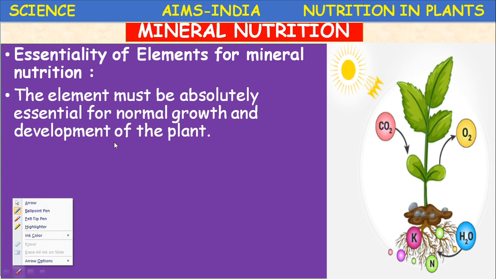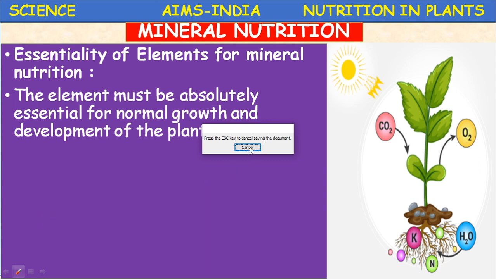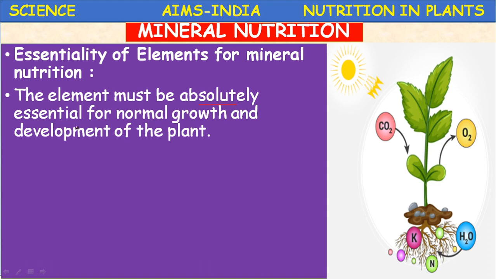must be absolutely essential for normal growth and development of the plant. This is the first postulate.